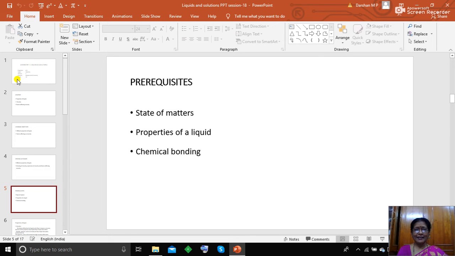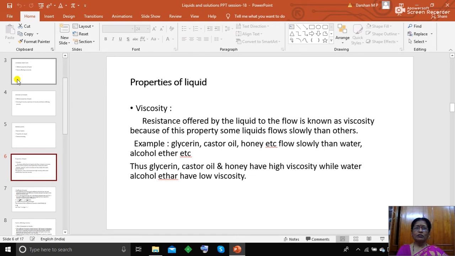Prerequisites, that is, what are all the things you should know before understanding the content: state of matter, properties of liquid, chemical bonding. All these three parameters you have to know before understanding the content. Now, properties of liquid. Under that, as I told you, first I'll discuss with you viscosity.